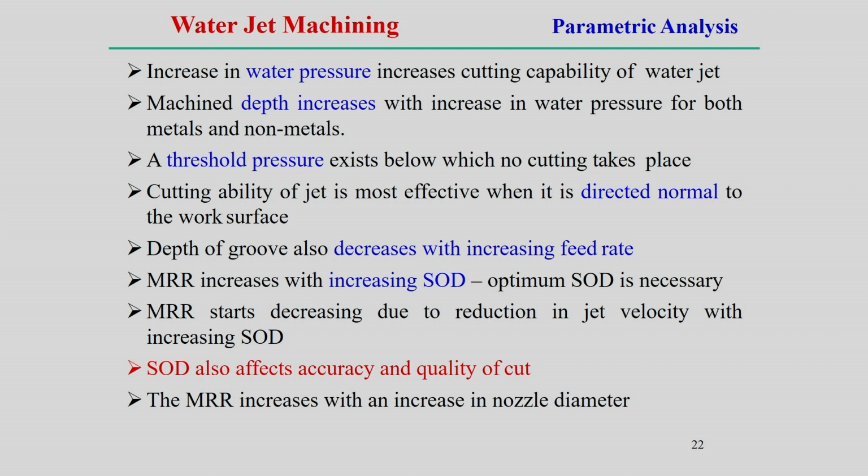Now, if you look into the different parameters of the water jet machining process and their influence, we can see that if we increase the water pressure, the jet pressure will increase and the jet flow will increase, and basically it increases the cutting capability. Depth can also be increased by using higher water pressure, for both metals and non-metals. So, if you increase the water pressure, definitely the depth of machining also increases, and of course, there exists some kind of threshold pressure above which it will remove the material from the workpiece surface.